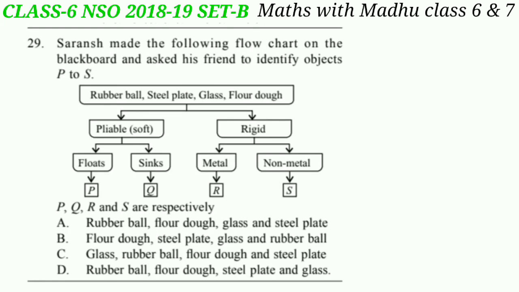Sarans made the following flowchart on the blackboard and asked his friend to identify objects P and S. Look at the flowchart and try to understand. A rubber ball is soft and floats on water. Floor door soft and sinks in water. Steel plate rigid and metallic. Glass rigid and non-metallic. So the correct answer will be option D. Rubber ball, floor door, steel plate and glass.